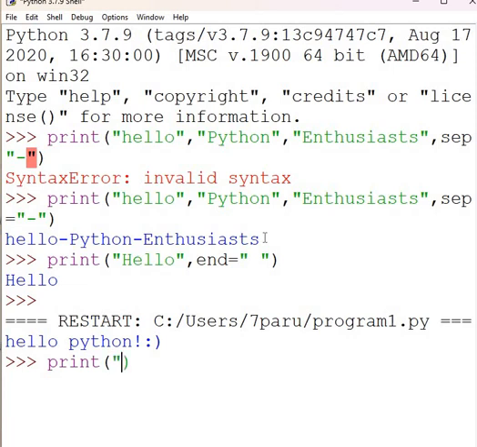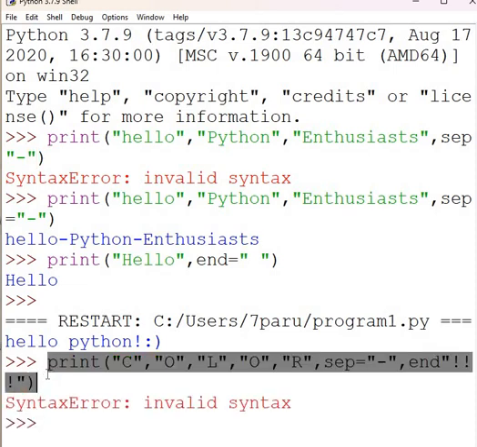Suppose C, O, L, O, R, with SEP as a hyphen, and then END should be something like this.